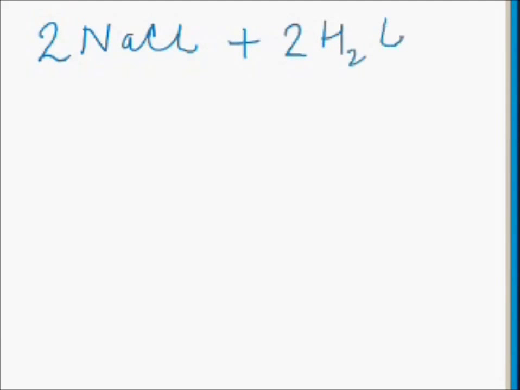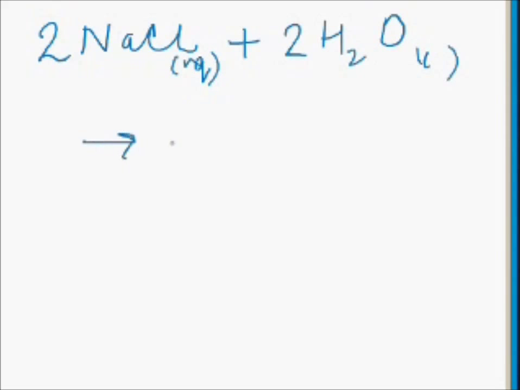The chemical reaction will be like this: 2NaCl when it reacts with 2 molecules of water. This is aqueous and this is liquid.